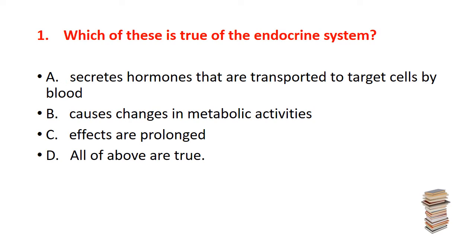The first question is, which of these is true of the endocrine system? First, it secretes hormones that are transported to target cells by the blood. Second, it causes change in the metabolic activities. Third, its effects are prolonged. And last one, all of the above are true. So which is true? The correct answer is D, all of the above are true. So these three sentences are true.